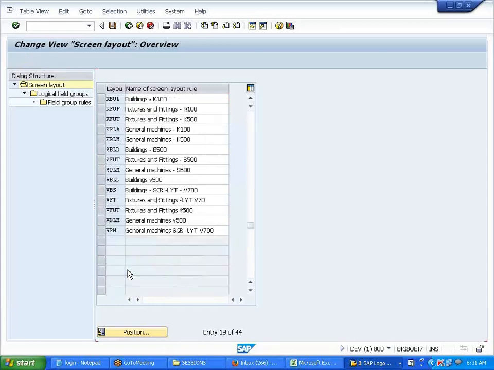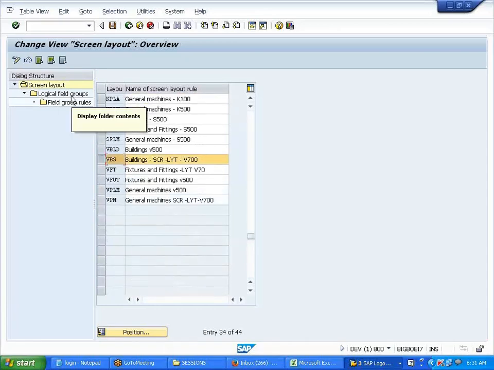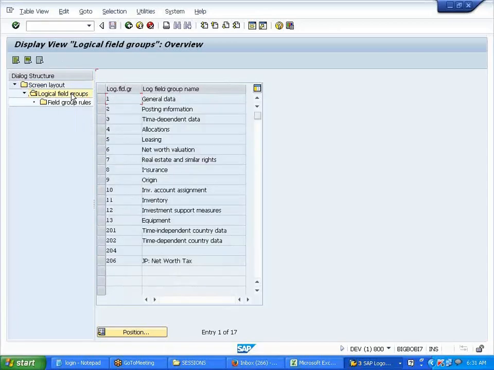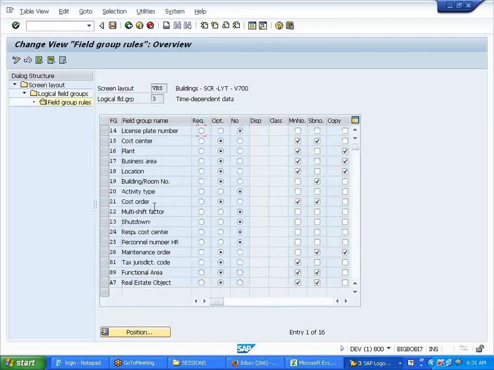I don't know whether it is there or not. VBS, right? Yeah, VBS. So it is time dependent. Look for shutdown, see here. So this is separate, I'll make it optional. This is basically what we use for copying to the main asset and the sub asset, which I have not yet shown you. I'll show you this one. Okay, copy functionality, I'll save it.